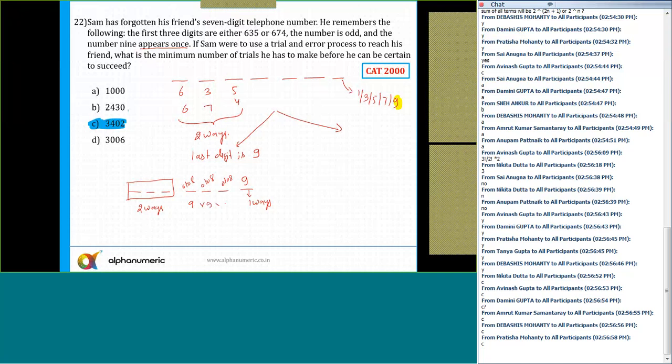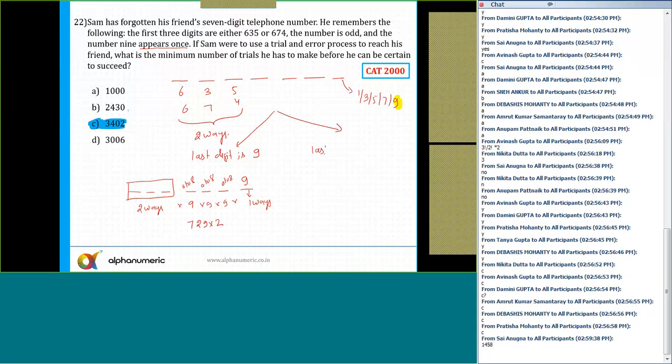So 9 into 9 into 9 and into 1 into 2. So how many cases? 9 threes are 9 cube, which is equal to 729. So this is 729 into 2. Any doubts to anyone now in the first part? No. Second case, if the last digit is not 9.